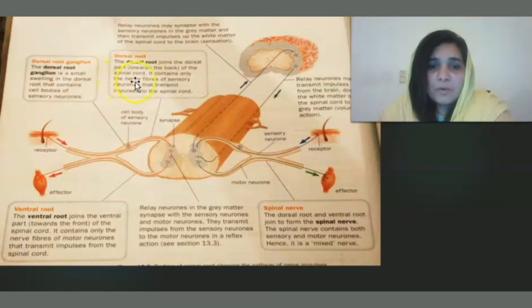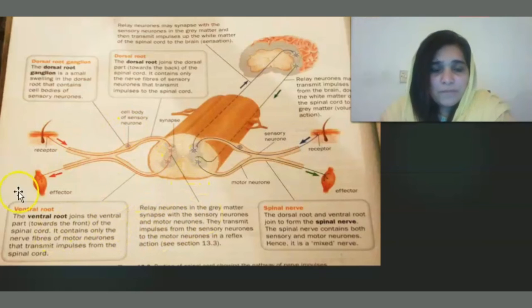It contains only the nerve fibers of sensory neurons that transmit impulses to the spinal cord, while the ventral root joins the ventral part, that is towards the front part. Dorsal means the back part of the spinal cord, while ventral means the front part of the spinal cord. It contains only the nerve fibers of motor neurons, because motor neurons lead towards the effectors, that is muscles and glands, while the dorsal back side contains sensory neurons because they sense the signal, and in between them a relay neuron or interneuron is present.